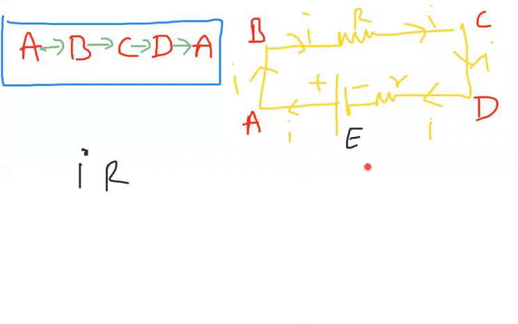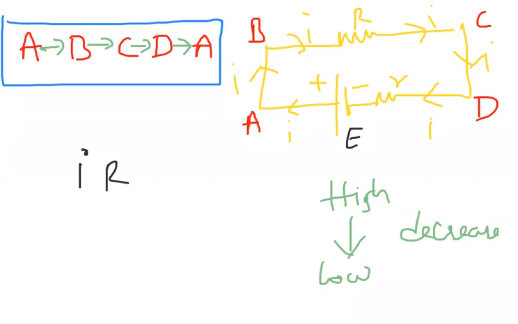So high to low, the potential has decreased or increased? Like marks, previously we got very good marks, now we got less marks. That means it is a decrease.